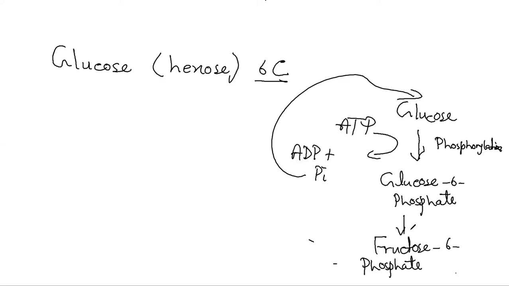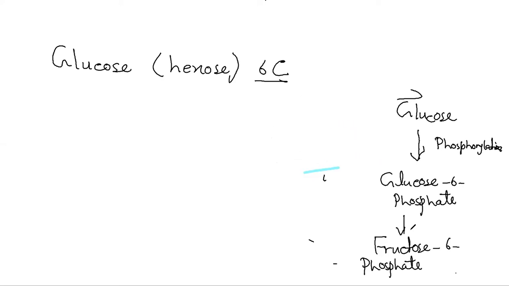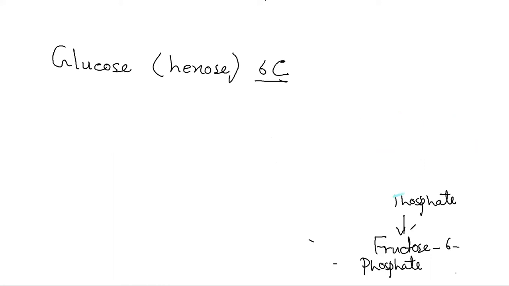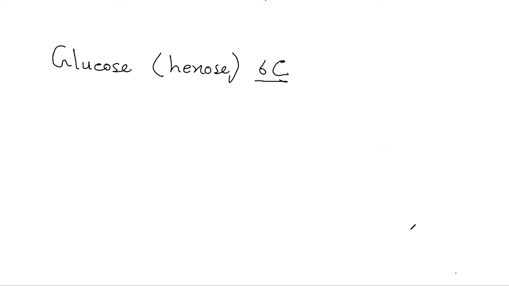So, erasing this, once again we will start with glucose. Now we will go as per given in your book.